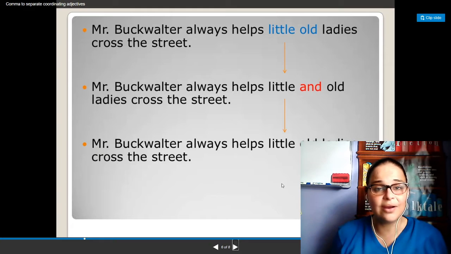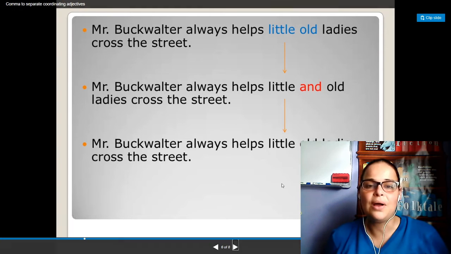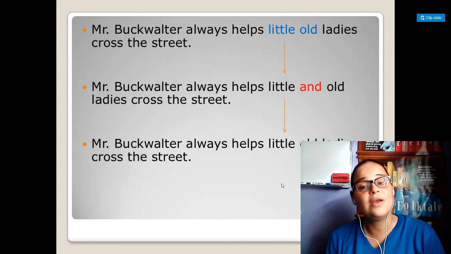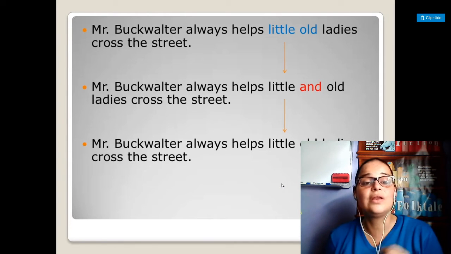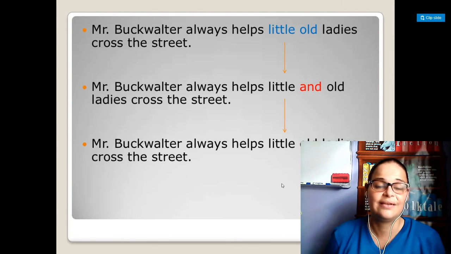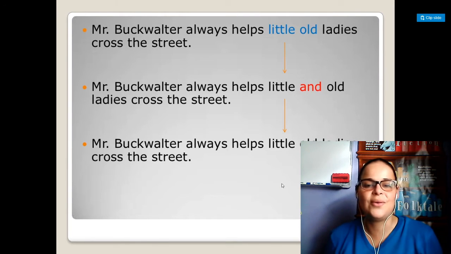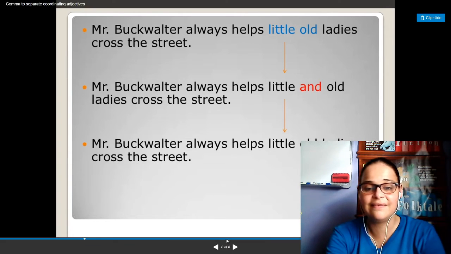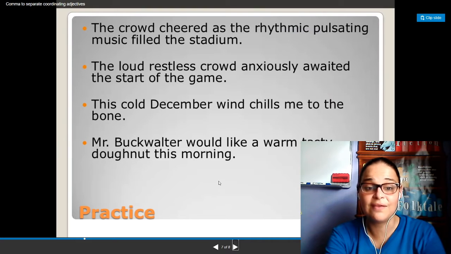Here are even more examples for you. Mr. Buckwalter always helps little old ladies cross the street. Mr. Buckwalter always helps little and old ladies across the street. And Mr. Buckwalter always helps little old ladies cross the street. What are we missing there, you guys? You guessed it, we were missing a comma.